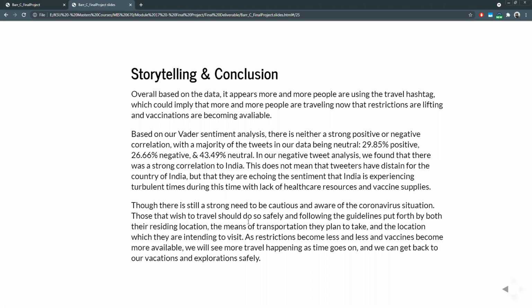We did find there was a strong correlation to India when it came to our negative tweets. And we do know that India is suffering right now. They are having a difficult time with a lack of healthcare resources and vaccines. There is a strong need to be cautious during the coronavirus situation.